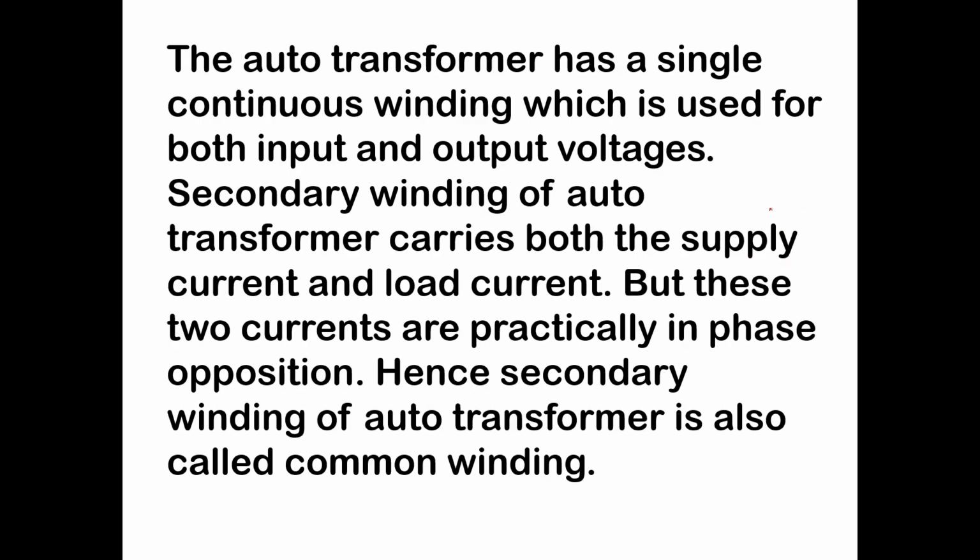So for that, the theory is the auto transformer has a single continuous winding which is used for both input and output voltages. Secondary winding of auto transformer carries both the supply current and load current, but these two currents are practically in phase opposition. Hence, secondary winding of auto transformer is also called as common winding. So simple thing is that on a single winding, you'll be having primary also and secondary also. So it is on a common winding you are having primary and secondary both. Then we'll go to the next question.